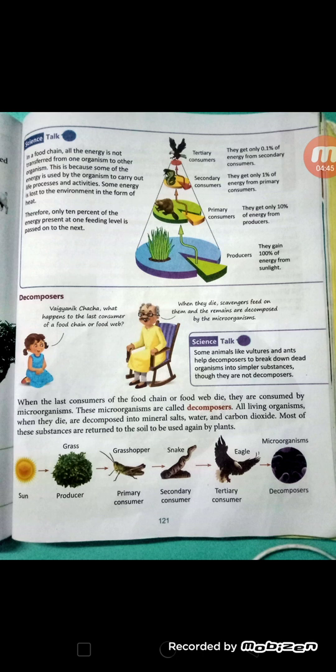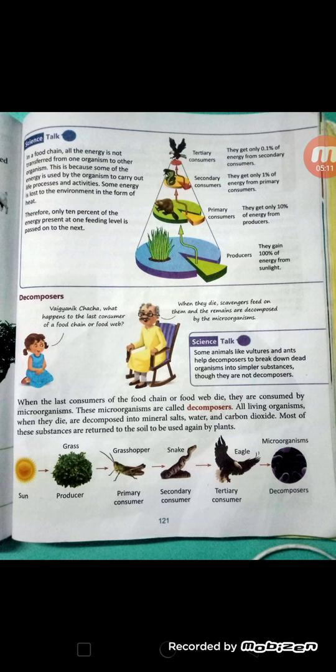Because some of the energy is used by organisms to carry out their life processes. For example, as we are walking and running, in our body there are many life activities, so energy is utilized to do this.